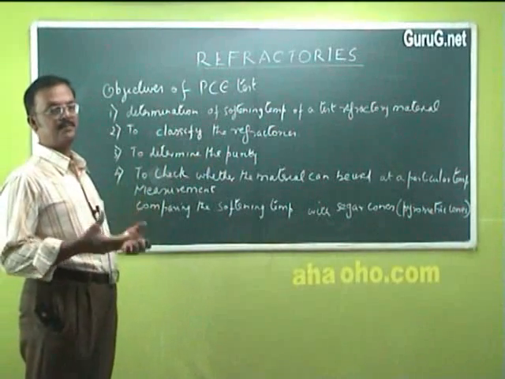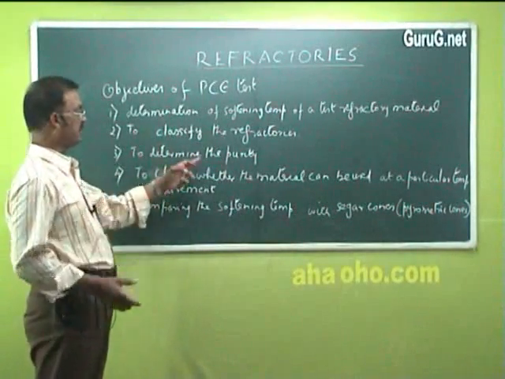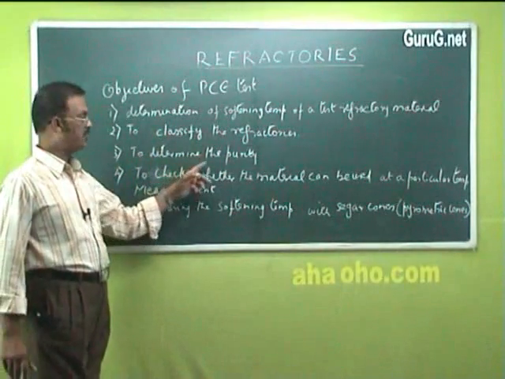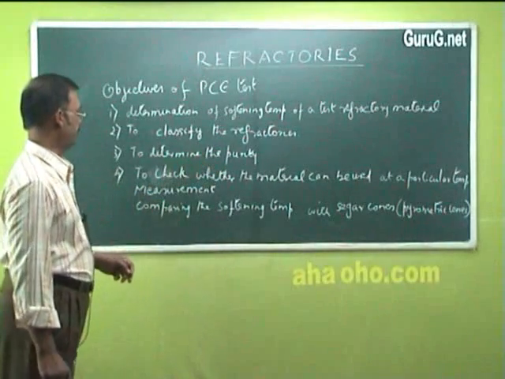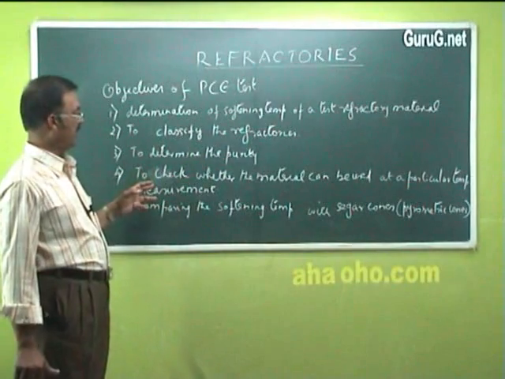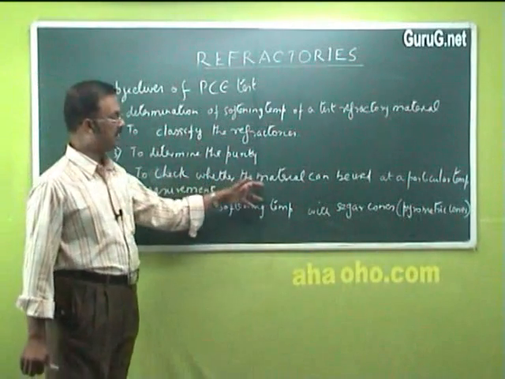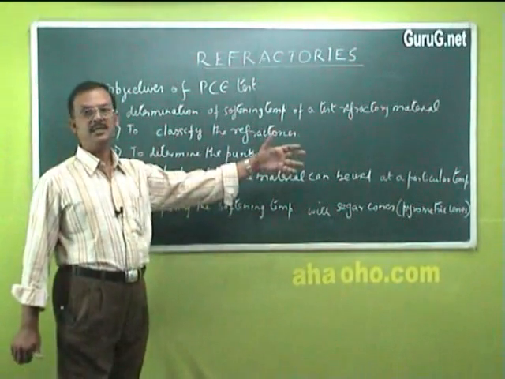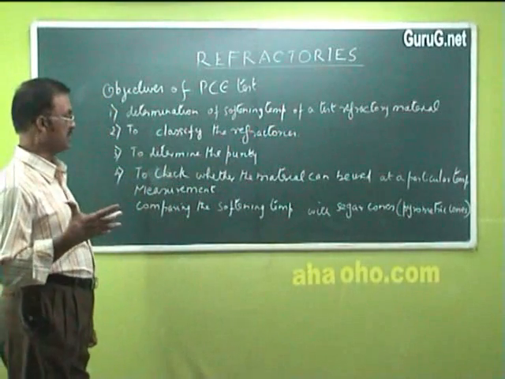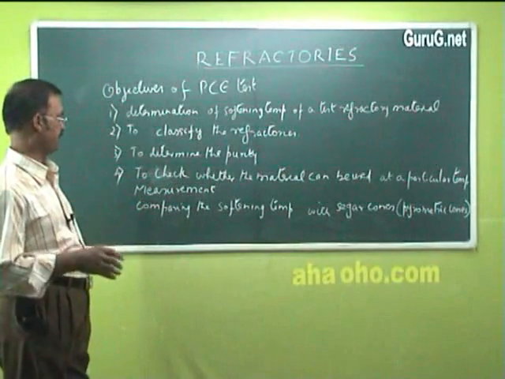If it contains any impurities, that will affect the softening temperature. Hence, this test is useful to determine the purity of the material. Then, it is also useful to determine whether the material can be used at a particular servicing temperature, whether it will suit our temperature conditions of servicing or not.